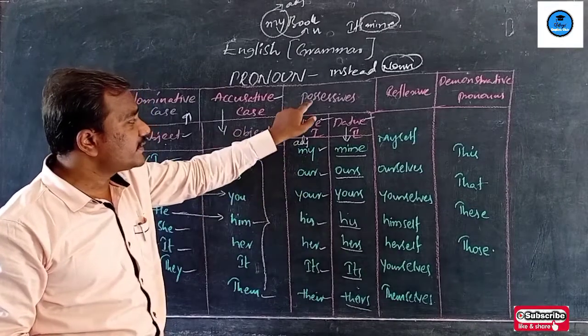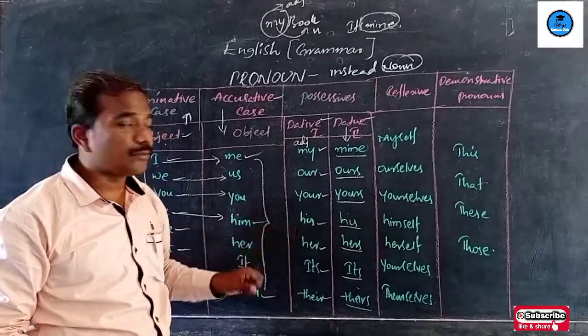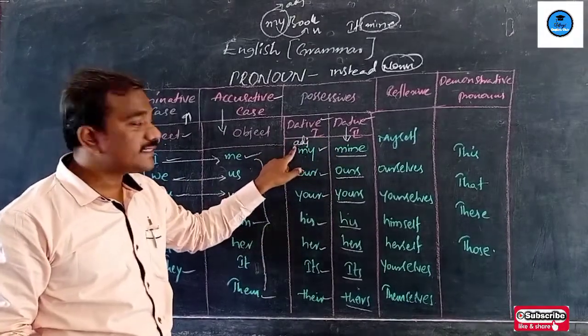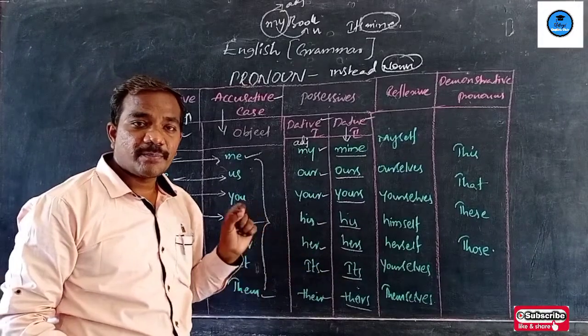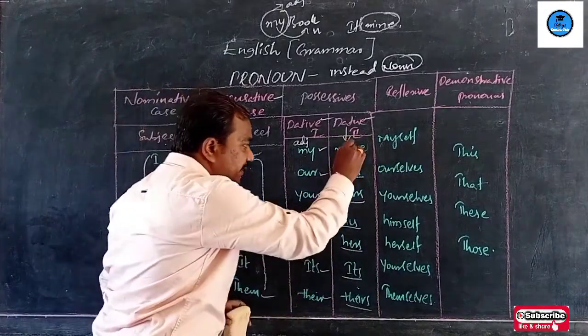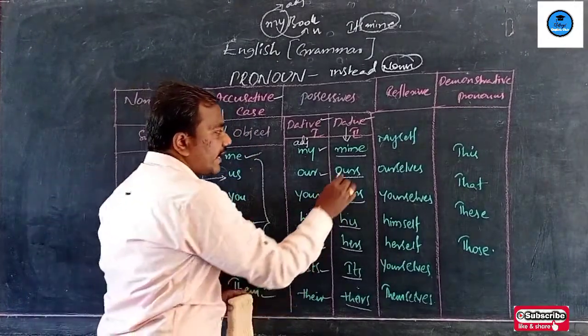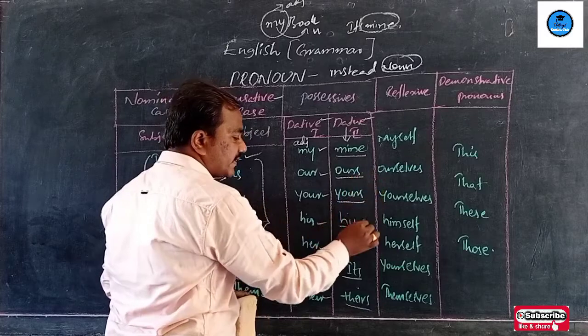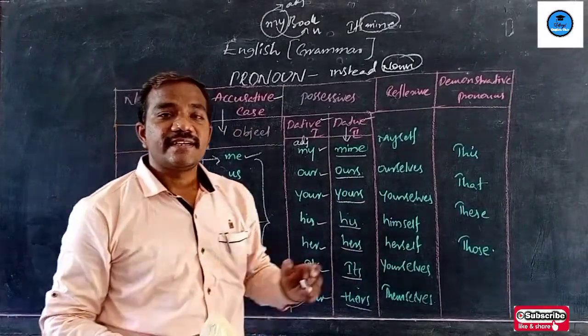Hence, possessive pronouns are of two types: dative one and dative two. Dative one can be called adjectives, and dative twos are the real pronouns. They always represent the pronoun itself, like mine, ours, yours, his, hers, its and theirs. Whose is it? It is theirs.